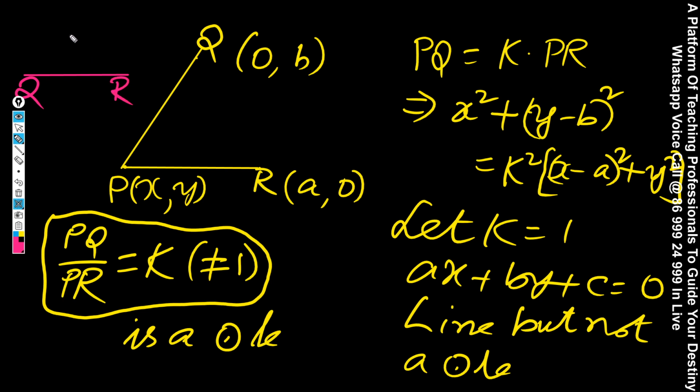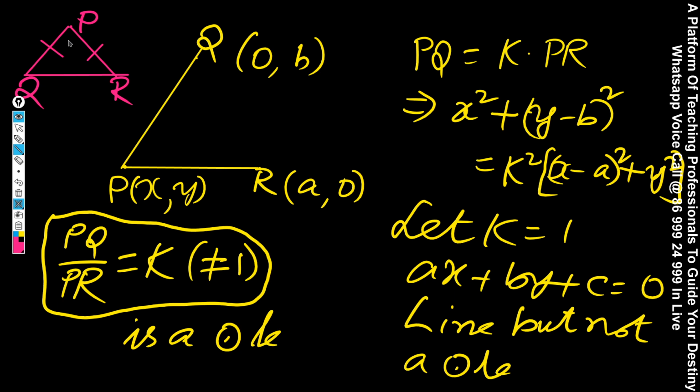There is a point P which is at equal distance, equidistant from Q and R. These two are equal.